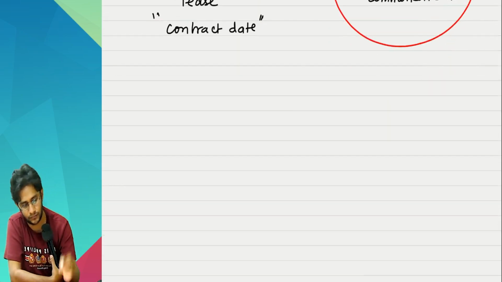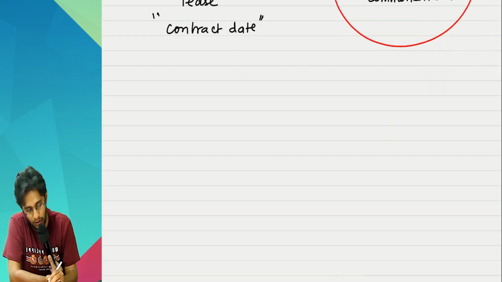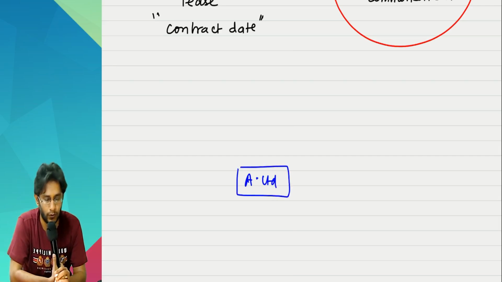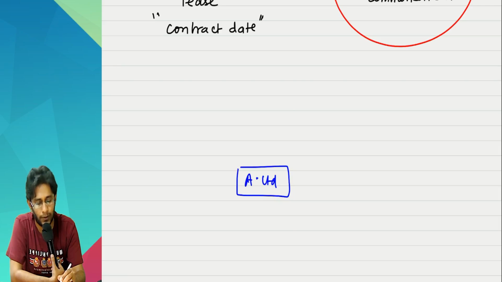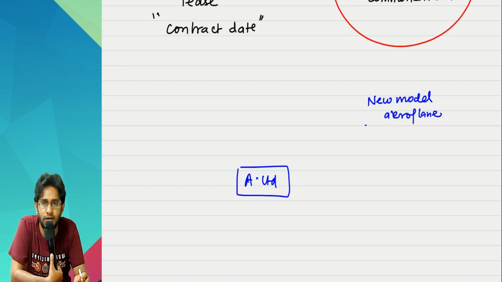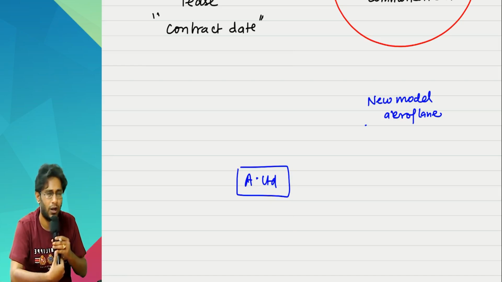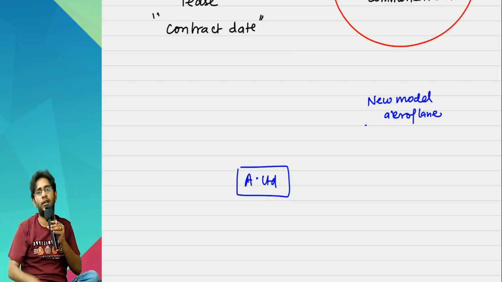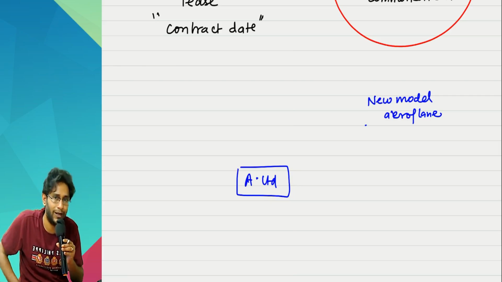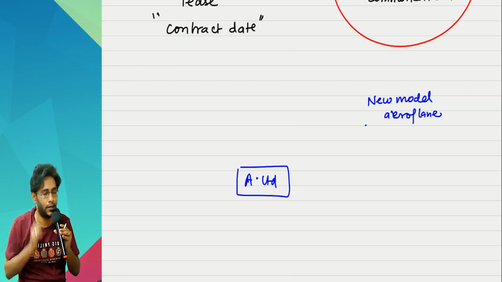For example, A Limited is in the airline business. This fellow saw a particular new model aeroplane. He wants that for the purpose of his business. He says that this is a very world-class airplane. We want that. We can sell tickets at a higher rate. Our planes have already become old. So I want to take this plane. But he does not have money to buy the plane. He wants to lease it.